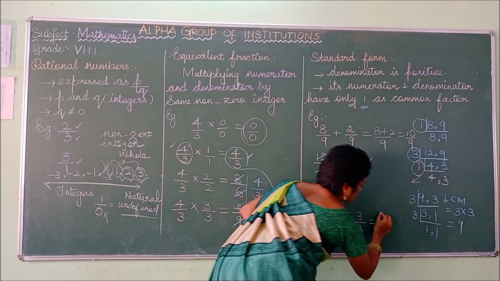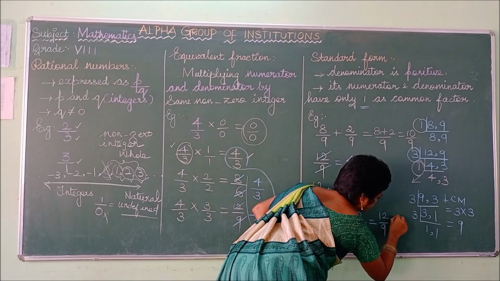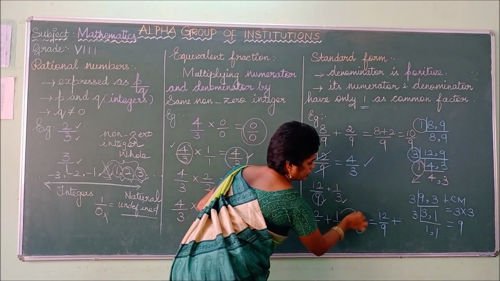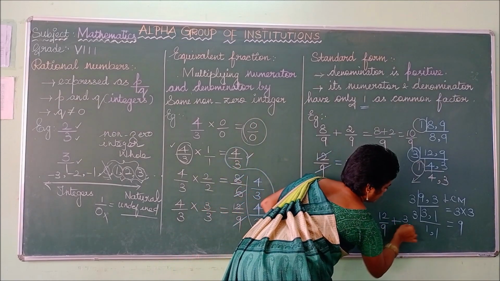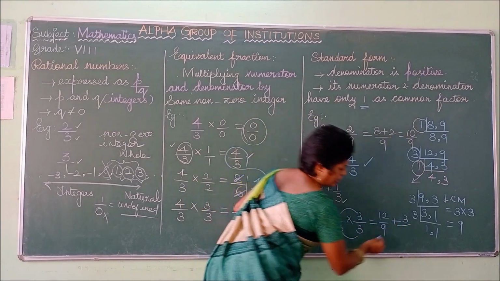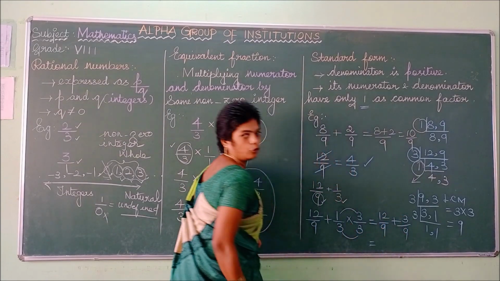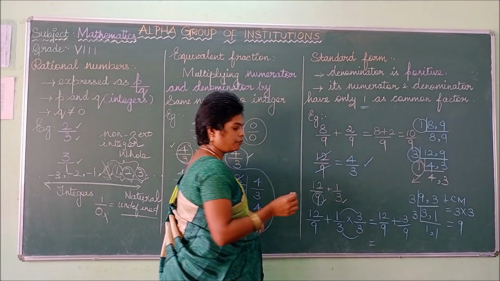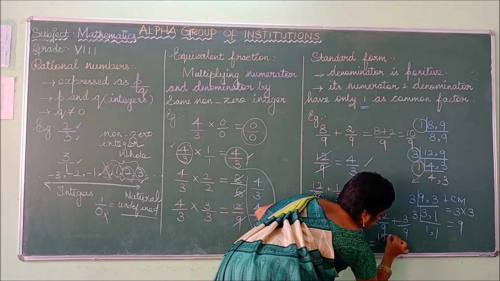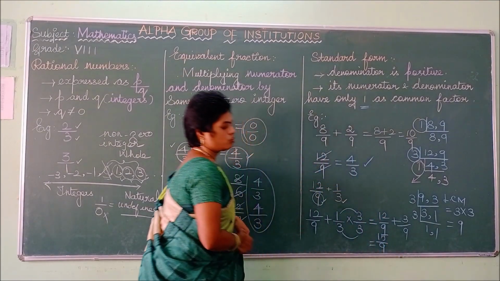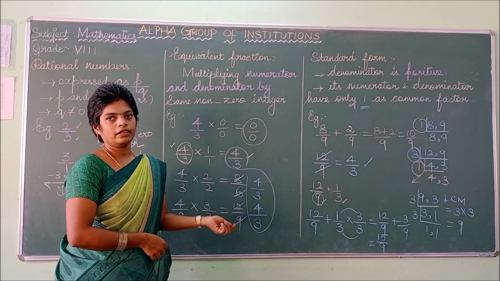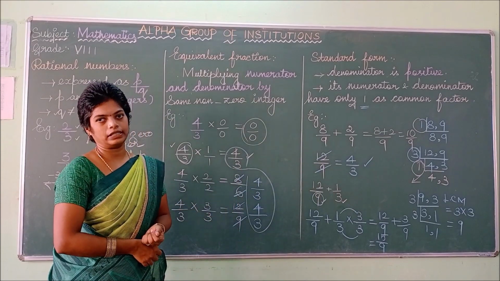So you can write this as 12 by 9 plus. So 1 3s are 3, 3 3s are 9. So now both the denominators are same. You can add the numerators. 12 plus 3 is 15. 15 divided by 9. So if it is plus, you are adding. If it is minus, you can subtract the terms.